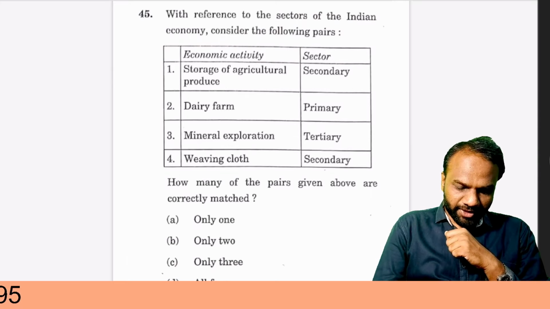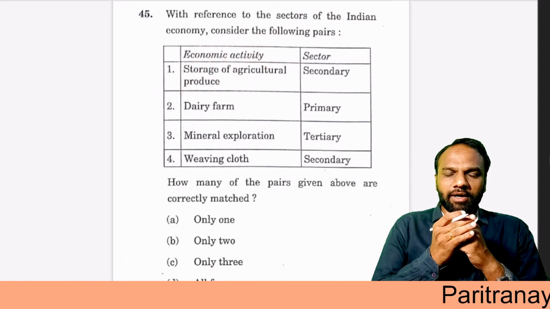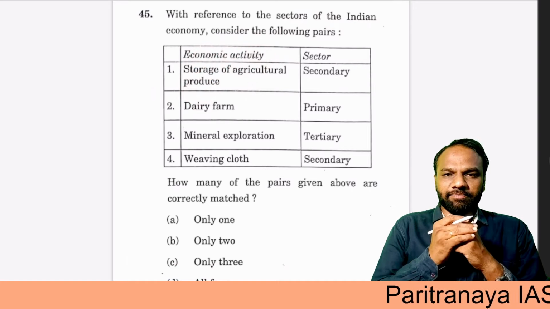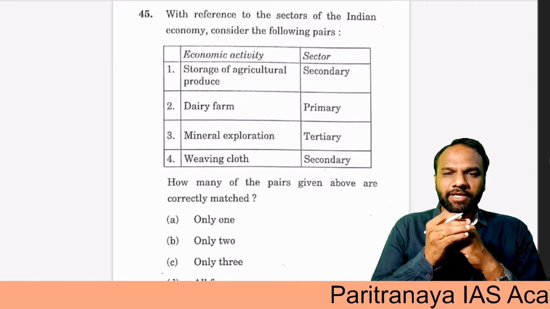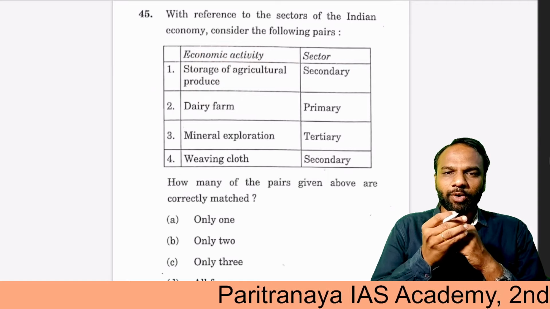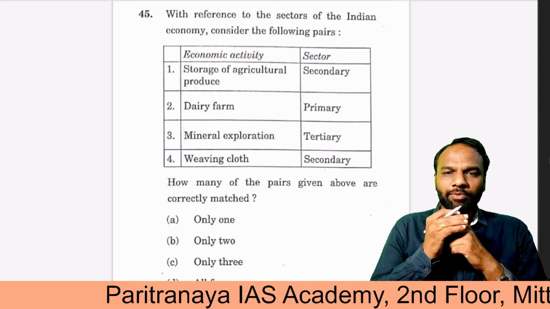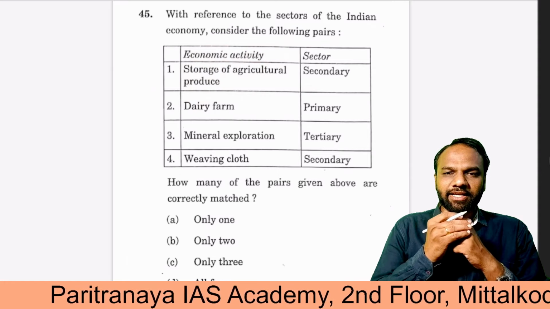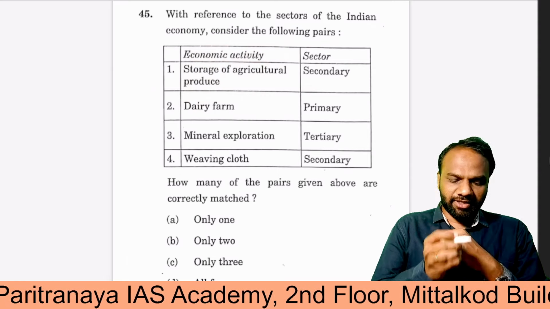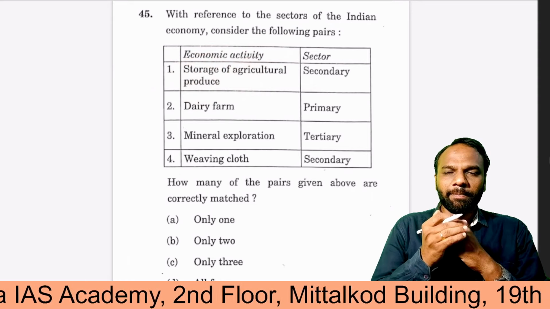Now the first option, storage of agricultural produce. Involving in agriculture, growing of crops, it's a primary sector. Next, processing of crops, for example, producing sugar out of sugarcane juice, that is secondary sector. But when you do storage, when you extend support to any of these sectors, so storage of agricultural produce is extending support to the primary sector.